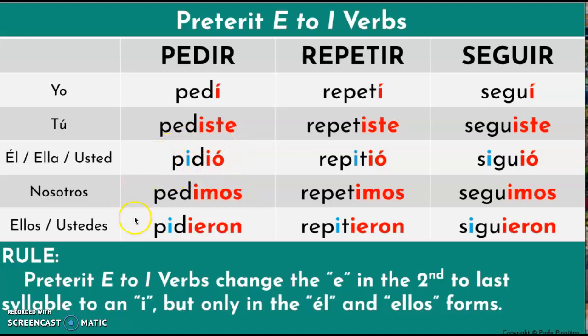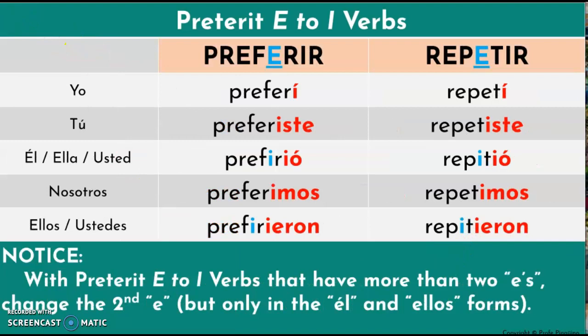Él, ellos. With the preterite E to I verbs that have more than two E's, change the second E, but only in the él and ellos form.